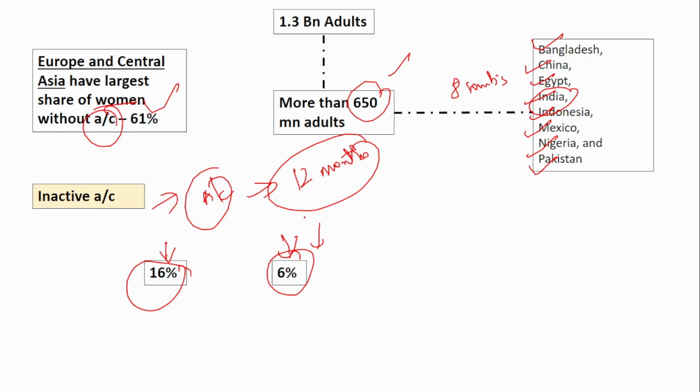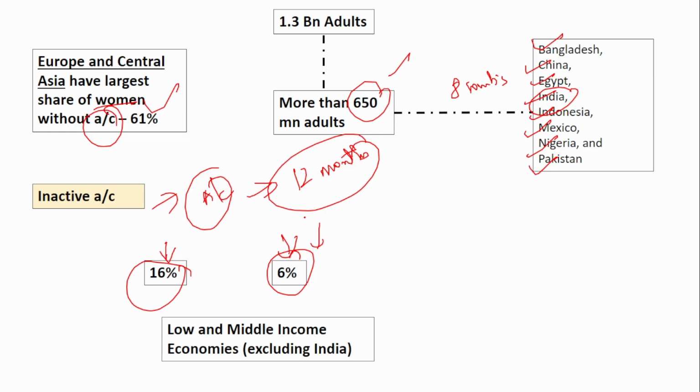In the case of low and middle income economies, excluding India, it is somewhere between 3 to 4%. So here you have to remember the 16% number and the 6% number. These two numbers you have to remember.